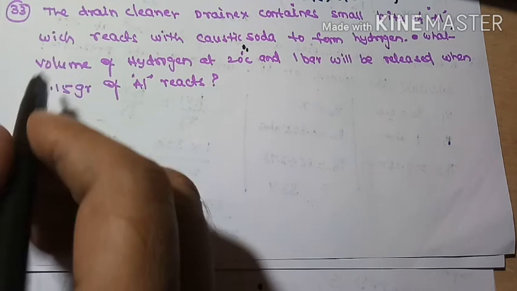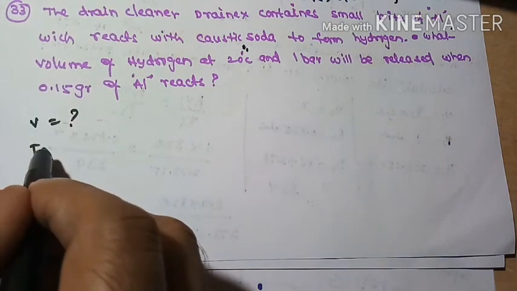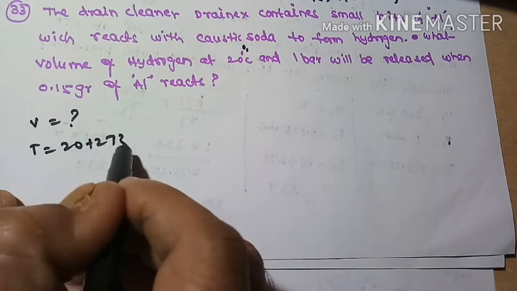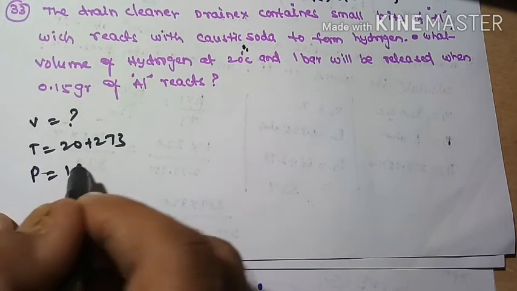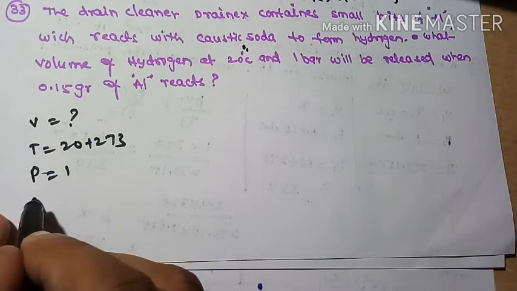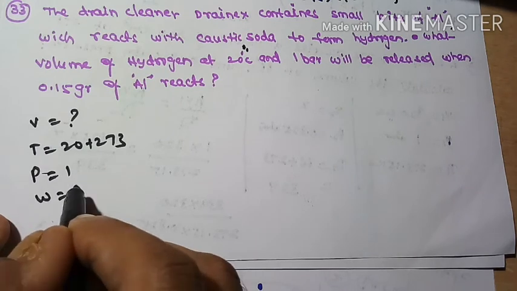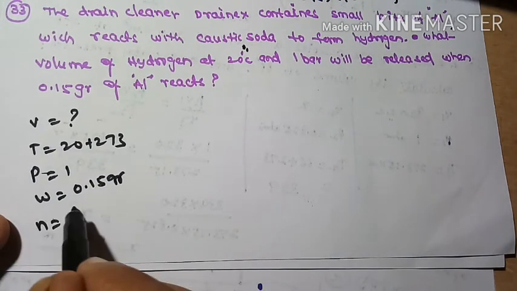What volume of hydrogen at 20 degrees centigrade? T is equal to 20 plus 273. At 1 bar pressure, P is equal to 1 bar pressure, will be released when 0.15 grams of aluminum is reacted. So the weight is given, weight is equal to 0.15 grams. So we should convert it into number of moles.